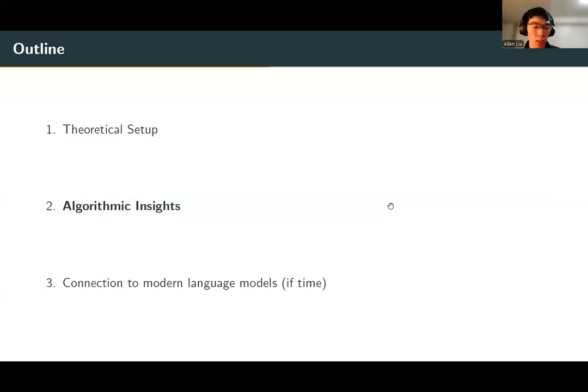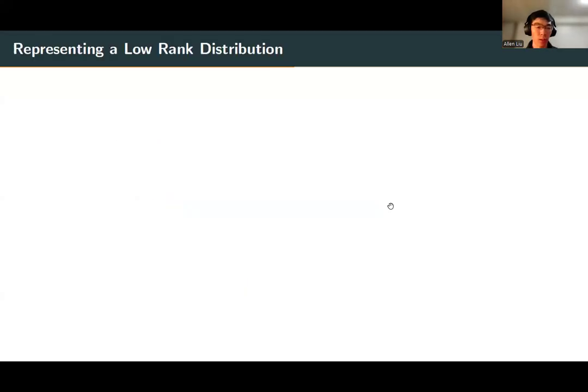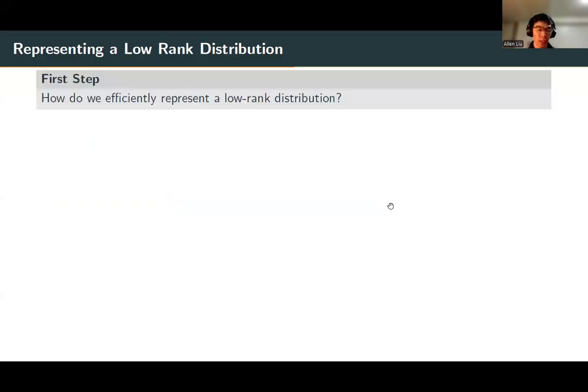All right, so next, let me try to give a little bit of insight into the algorithmic and technical tools in our results. The first important question about a low rank distribution is, how can we even efficiently represent a low rank distribution?